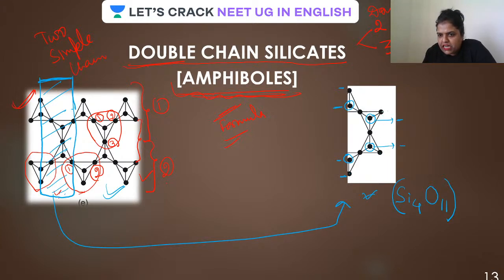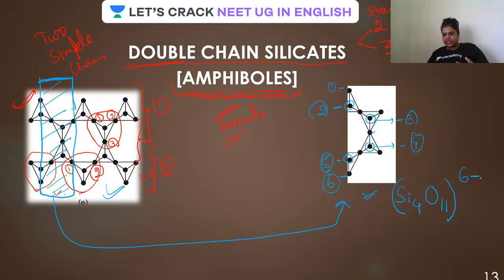There won't be any charge on these. So how many total charges? One, two, three, 4, 5, 6. So Si4O11 has got how much charge? Yes, it has got 6 minus charge.